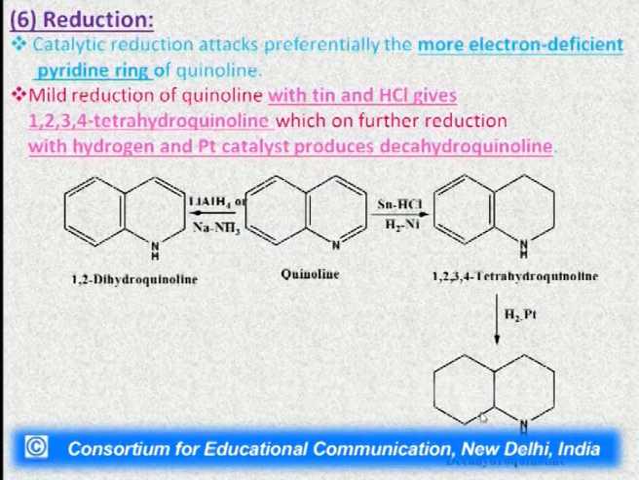All these 5 double bonds which you can see in the quinoline molecule have been reduced in 2 steps via a catalyst and we will get here the completely reduced product, decahydroquinoline.